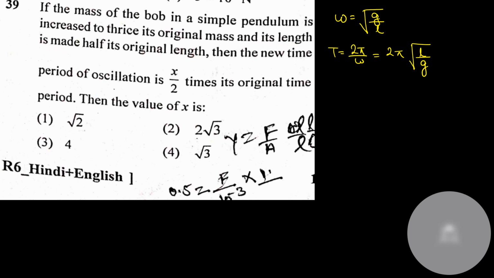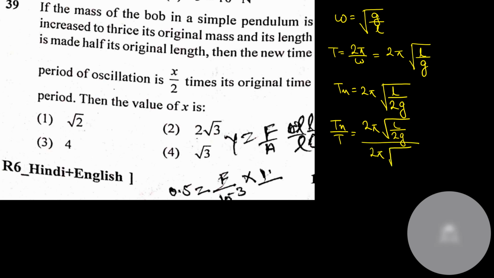Okay, so for the new time period, 2 pi is constant, the length is made half, and g will always remain constant. So if I divide them both, T new by T, or new time period divided by T, under root L by 2g divided by 2 pi under root L by g. So if I divide them both, T new by old time period is equal to 1 by root 2.